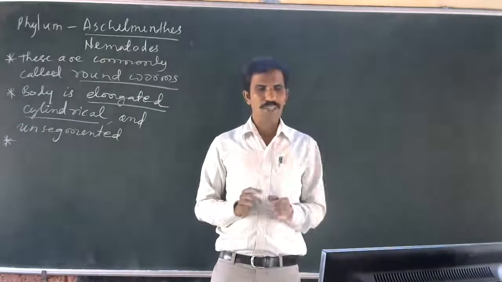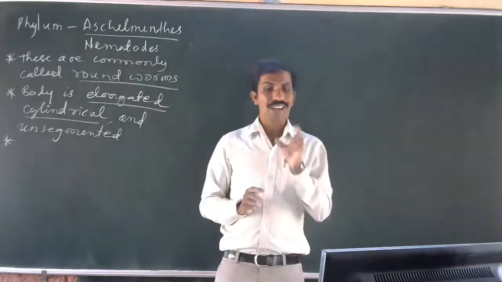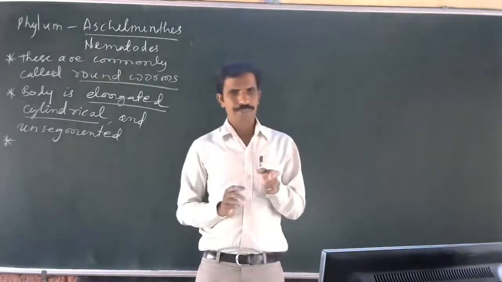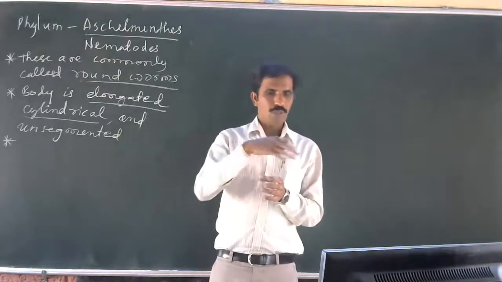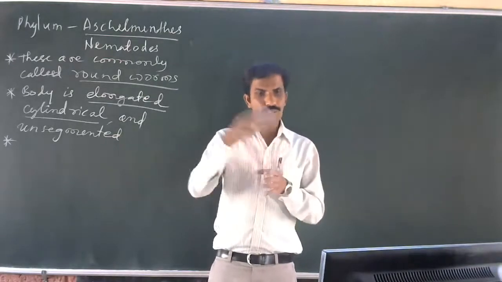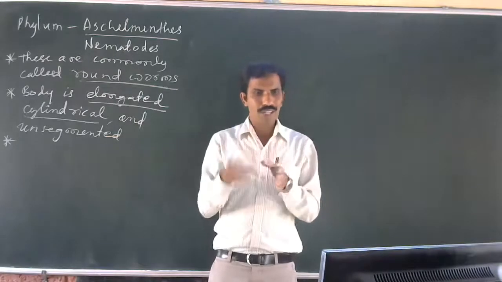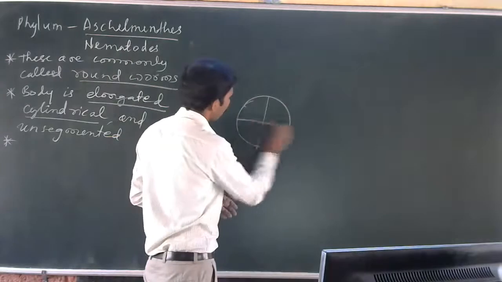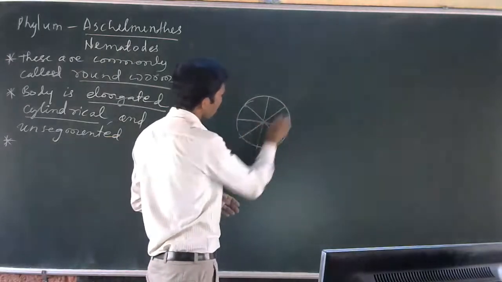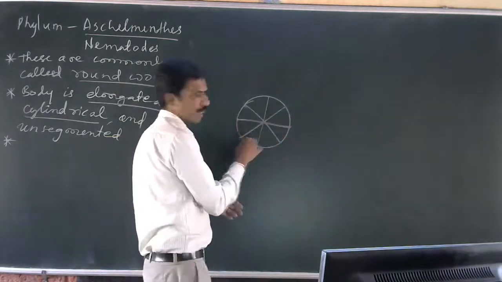There is one more symmetry called radial symmetry. If the body is cut into many pieces and all the pieces are equal, that is radial symmetry.